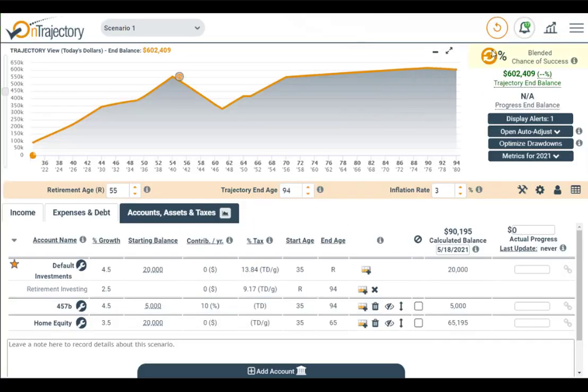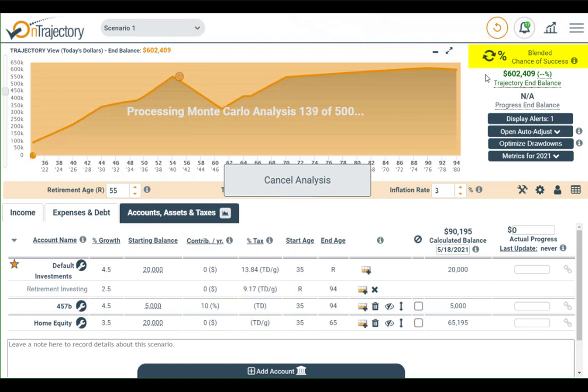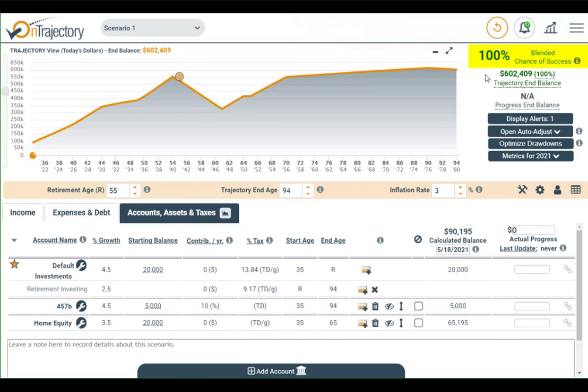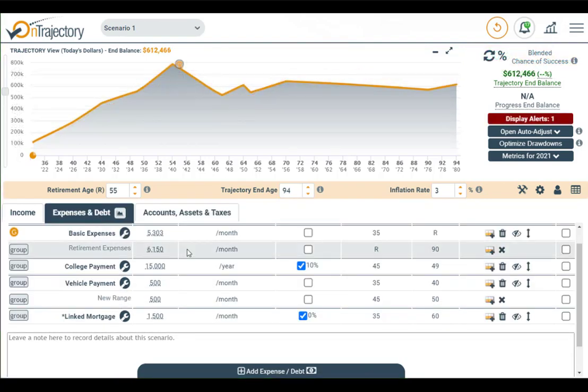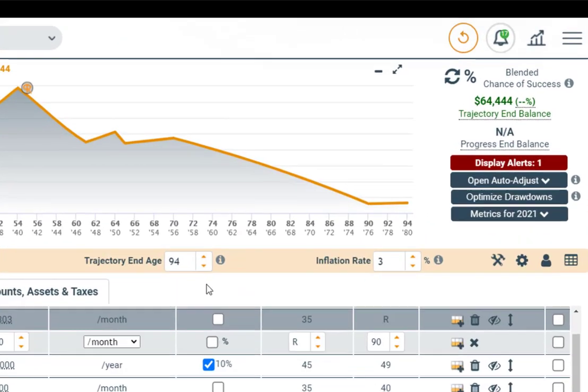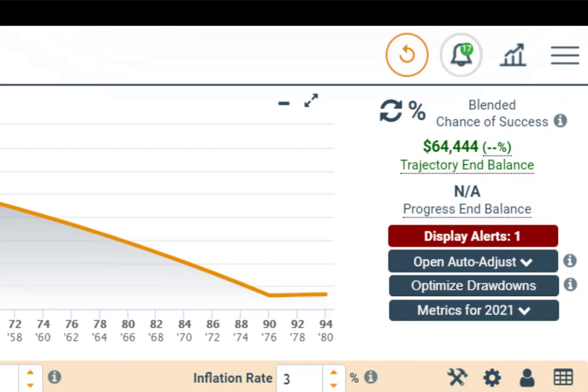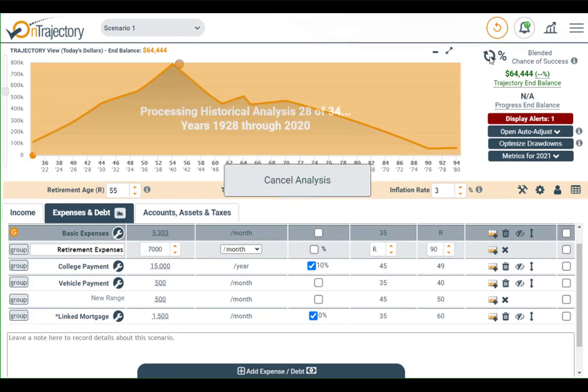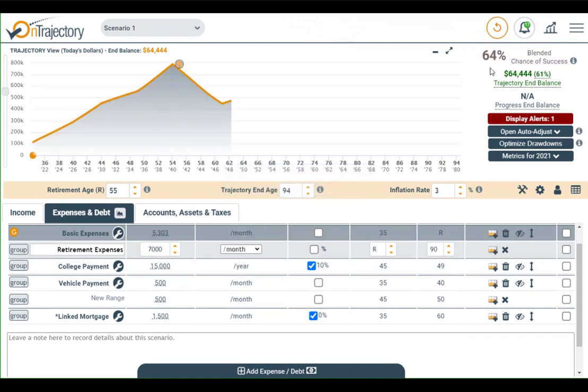Now let's talk about chance of success. This represents the chance that you will not run out of cash before your end age. We can see currently this plan has a 100% chance of success. But what if you plan to spend more during retirement? Let's increase your retirement expenses, bringing your ending amount down considerably. If we rerun your chance of success, we see that the odds have decreased, meaning there's more of a chance that you'll run out of money.